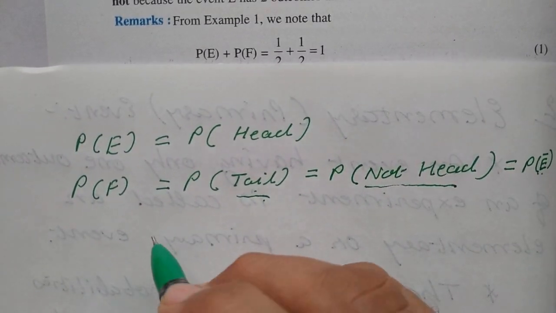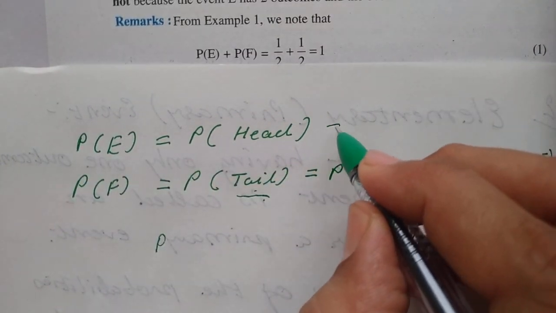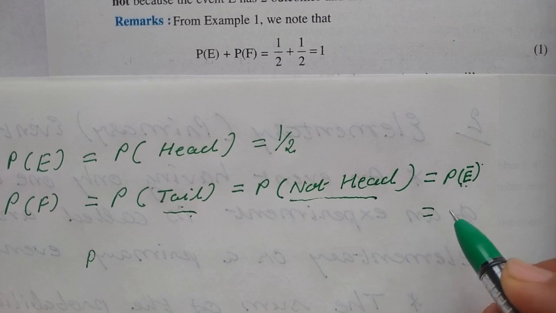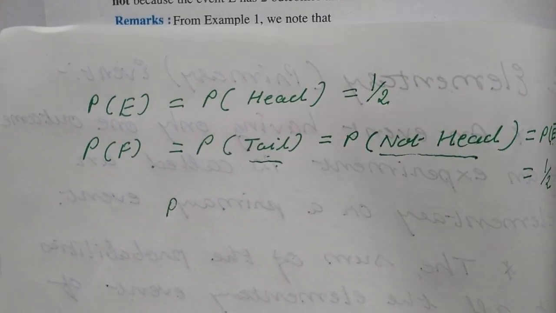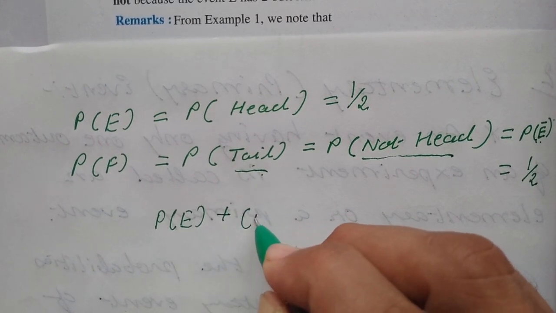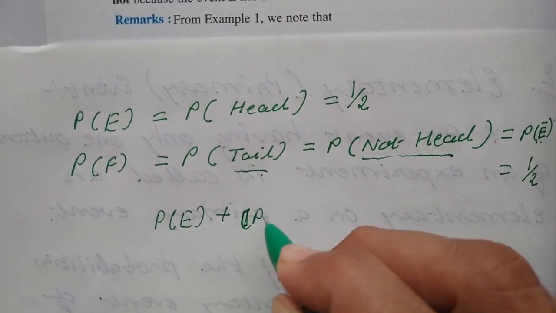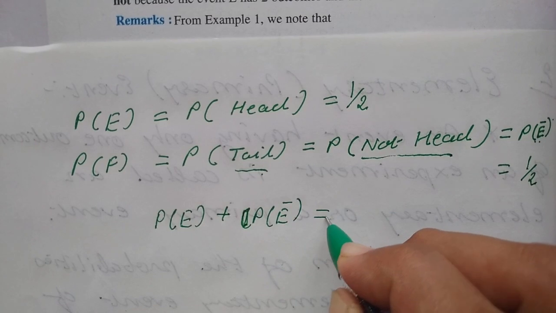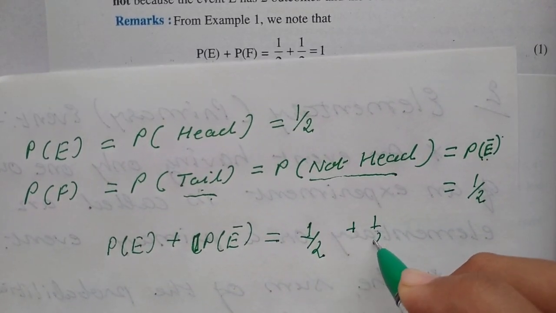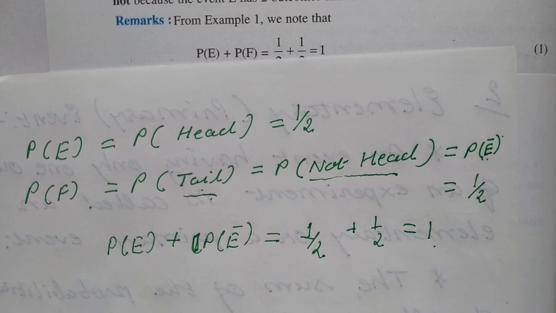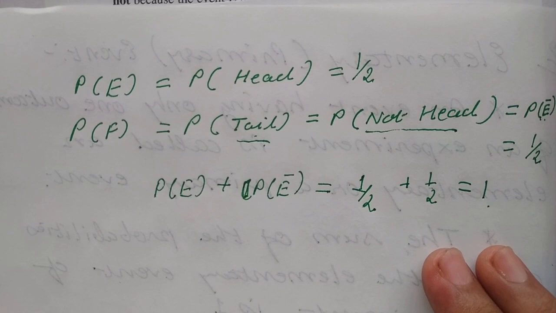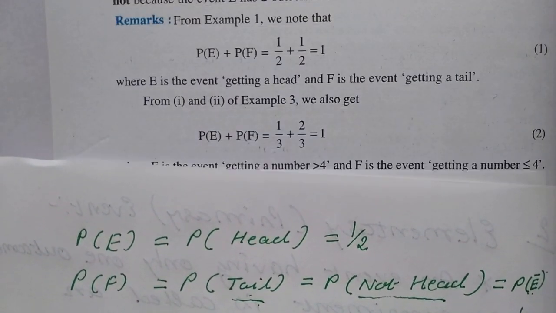Okay. And now children, P of E, what we have obtained? It is half. P of E bar is also half. So we can write this way: P of E plus P of E bar equal to half plus half is equal to 1, children. Clear? Now children, just now we did example number 3.